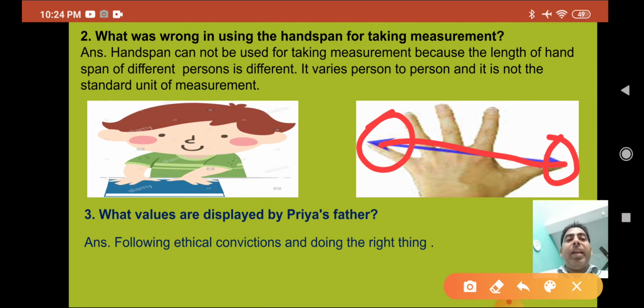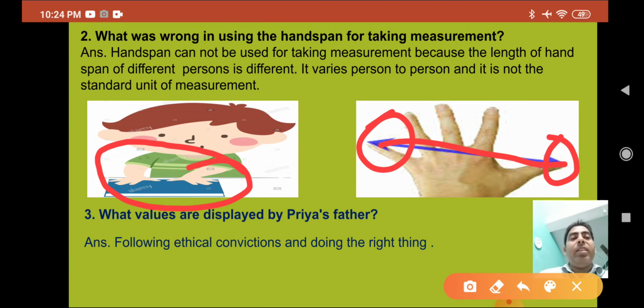The hand span of a small child is different. A small child has small fingers and small hands, but if a big person takes it, the fingers are big, so the difference in length comes.